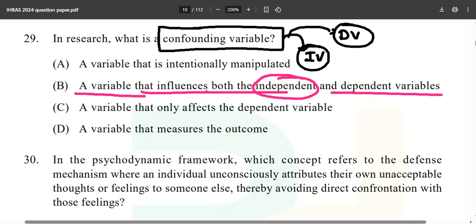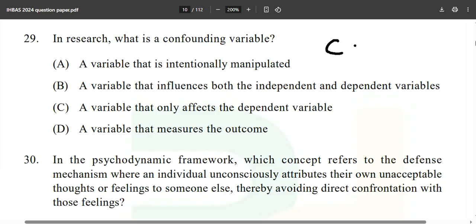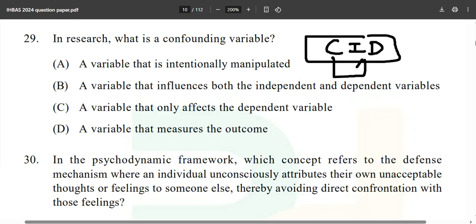Make sure that you remember this: the confounding variable will always influence the independent variable as well as the dependent variable. So let's make a mnemonic over here. You know about CID. So the confounding variable will influence the independent and the dependent variable as well.